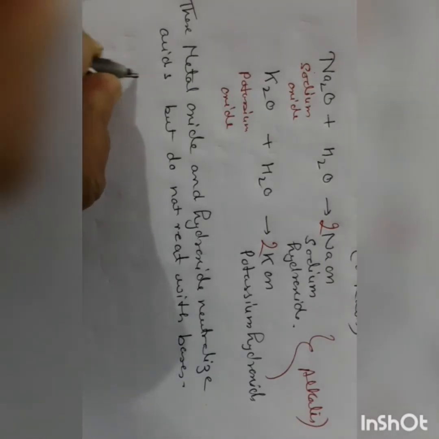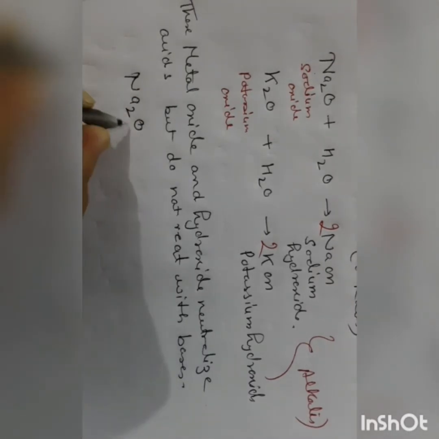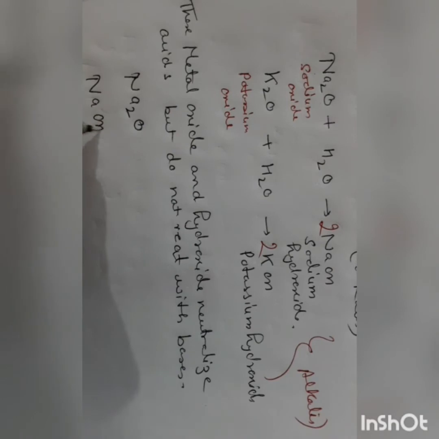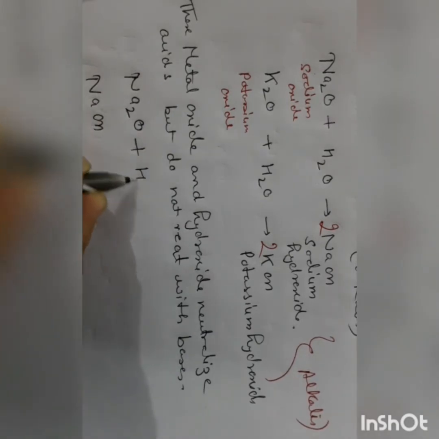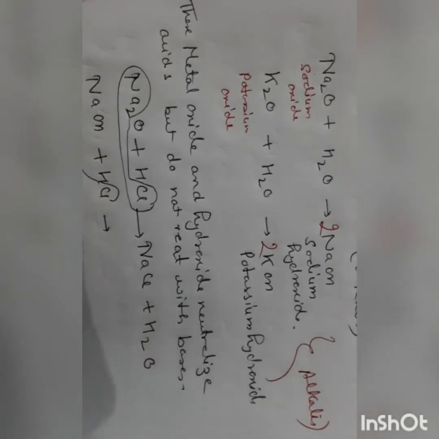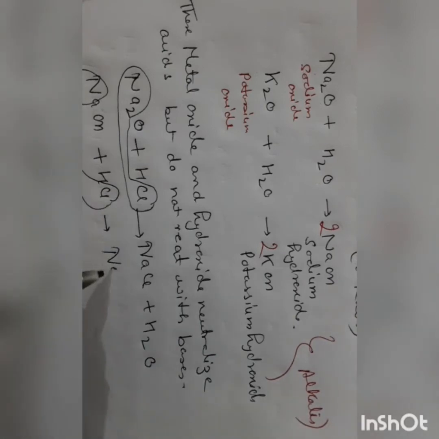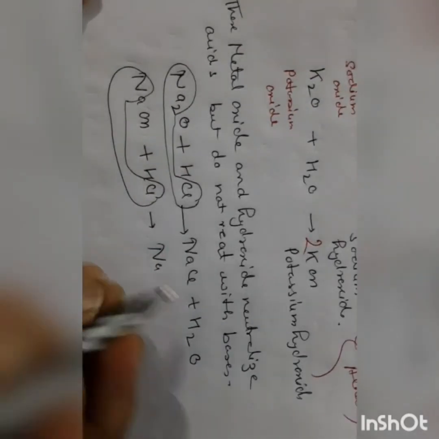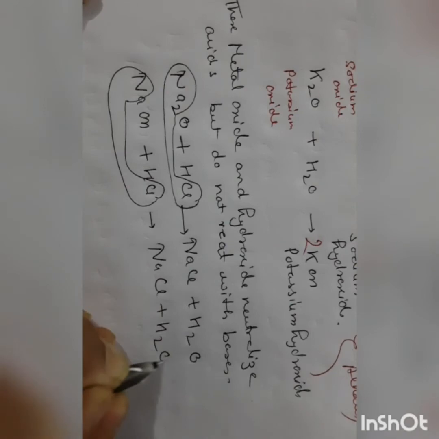For example, metal oxide, metal hydroxide, they react with acid, and form sodium chloride and water, and here again form sodium chloride and water.